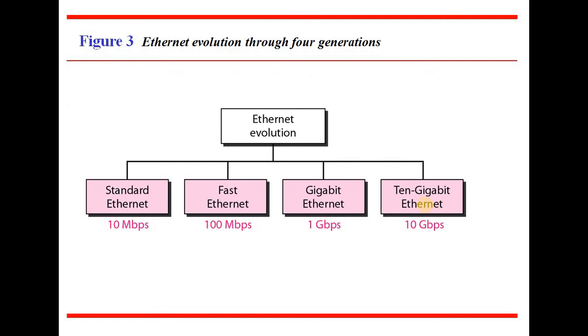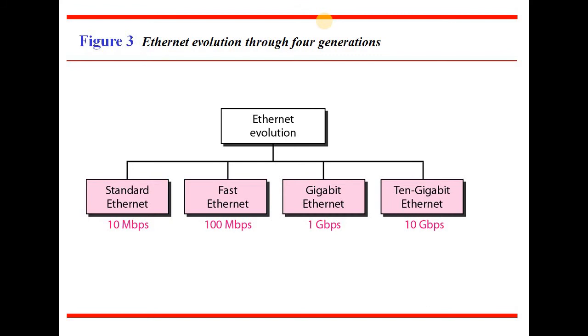The first one is standard Ethernet. What is this standard Ethernet? It is going to allow only 10 Mbps of data across the channel. So the maximum channel limitation is 10 Mbps, which is around 10 into 10 to the power 6 bits per second of data across the channel. If you want to send 100 Mbps, then you cannot use the standard Ethernet to send the data.